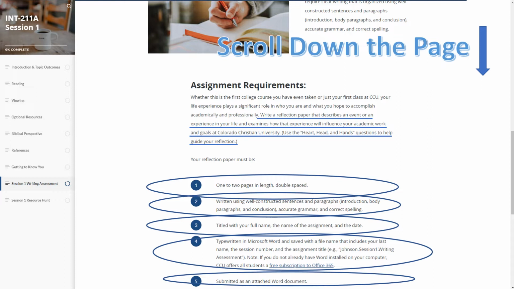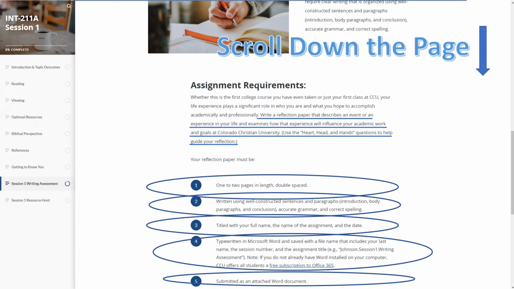And then if you look below where it's circled, you'll see your reflection paper must be 1 to 2 pages in length, double-spaced, written in well-constructed sentences and paragraphs with an introduction, body paragraphs, and conclusion, accurate grammar and correct spelling. 3, titled with your first name, the name of the assignment, and the date. 4, typewritten in Microsoft Word and saved with a file name that includes your last name, the session number, and the assignment title.